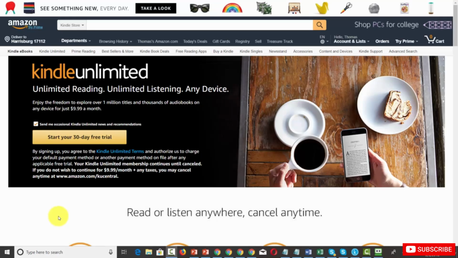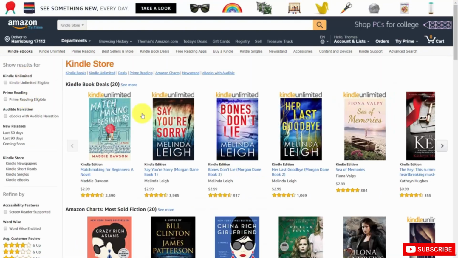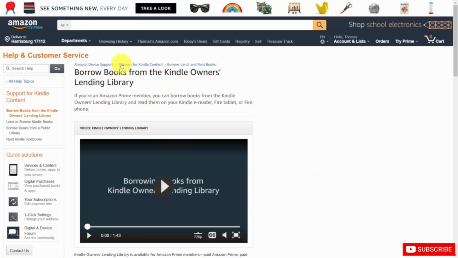There are other ways to find readers other than those that will traditionally go to the Amazon.com website and purchase an ebook. There are those who subscribe to Amazon Kindle and get a certain number of ebooks that they have available to them on a monthly basis. You'll see those books designated on the Amazon.com website with this Kindle Unlimited logo on the top of their covers. There are also individuals that borrow from the Kindle Owners Lending Library, and your book can be part of this program also.